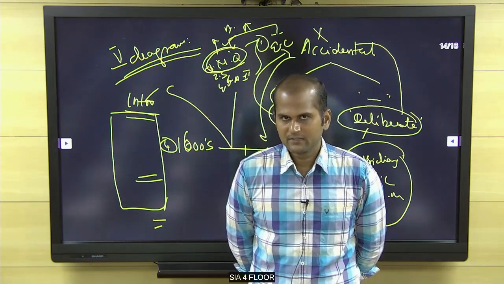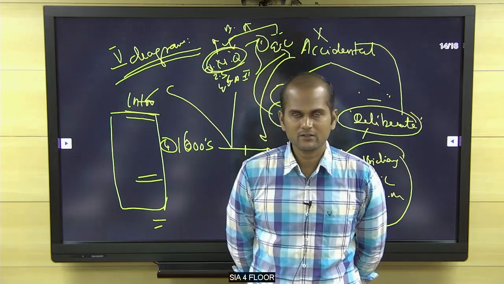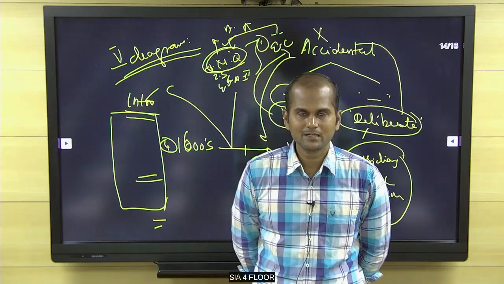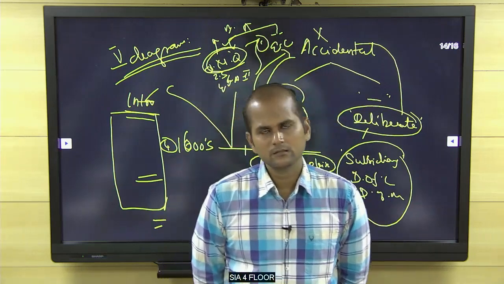Within that, you have to give some information like the doctrine of lapse, misgovernance, subsidiary alliance, and the Maratha War. In policy, I gave everything: the doctrine of lapse, subsidiary alliance.